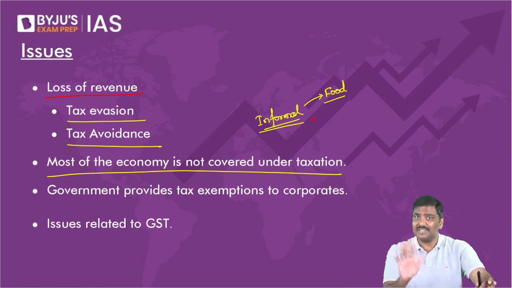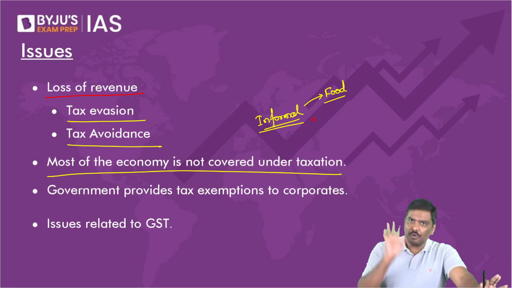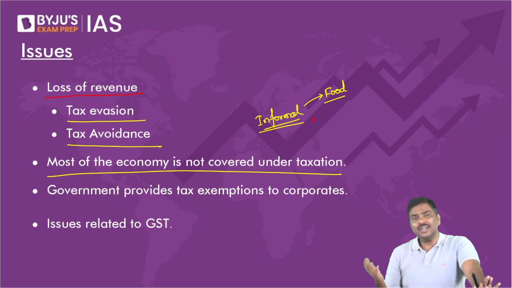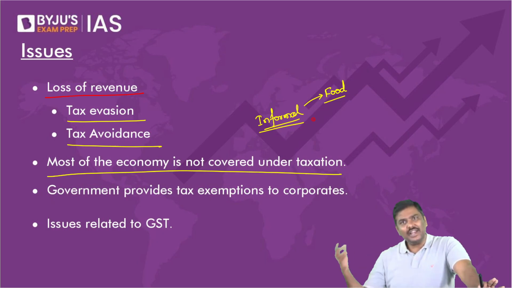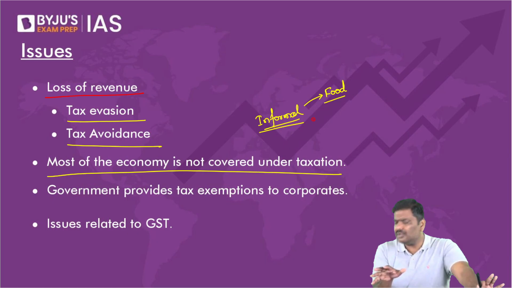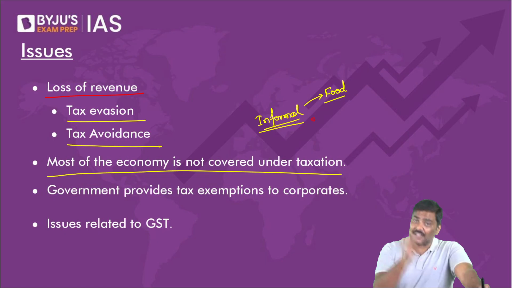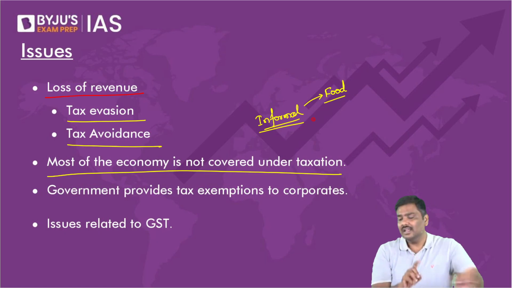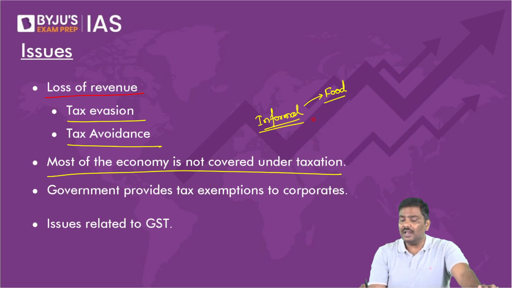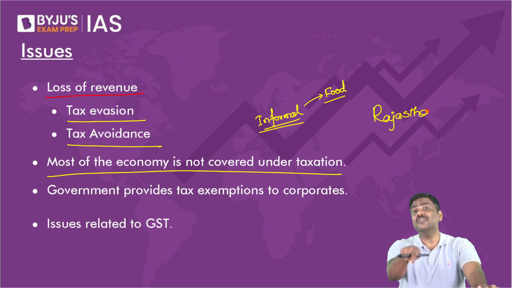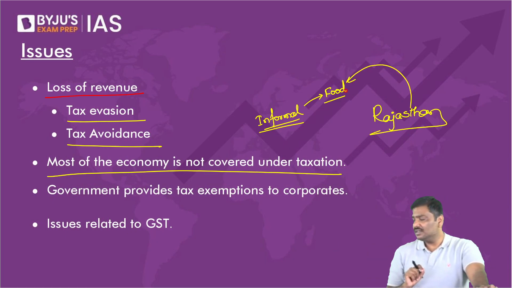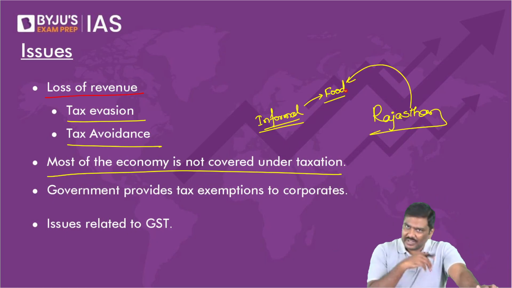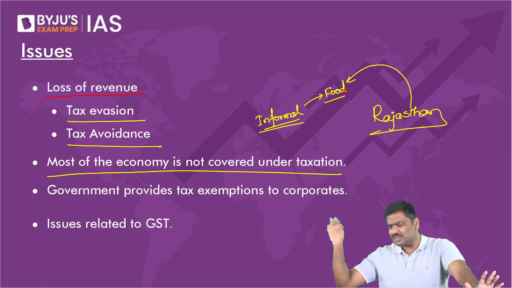But having said so, please understand my next point also. Is the Government of India, or even the state governments, doing anything to provide protection to all of these people? Of course, yes. For example, have you read that article I asked you to read regarding the Rajasthan government's new bill, where they want to provide social security benefits to these kinds of informal workers? So even the central government is doing something. State governments are also doing something.